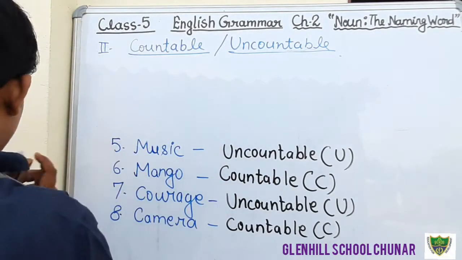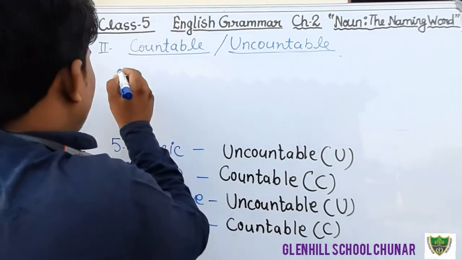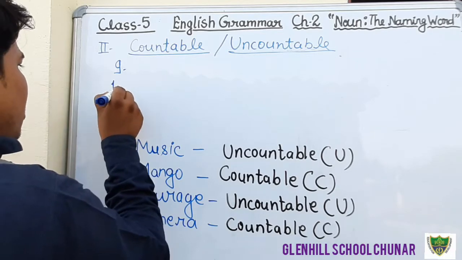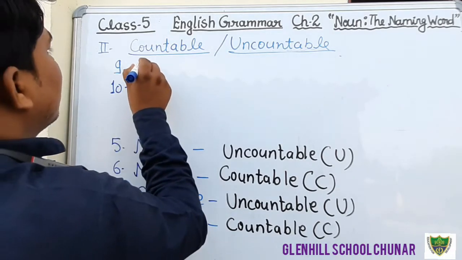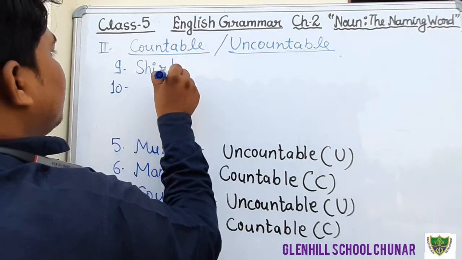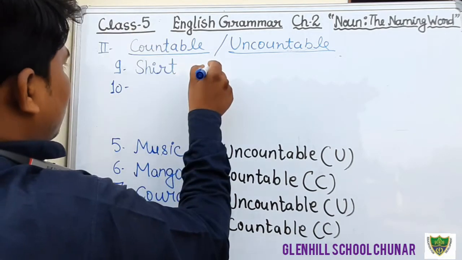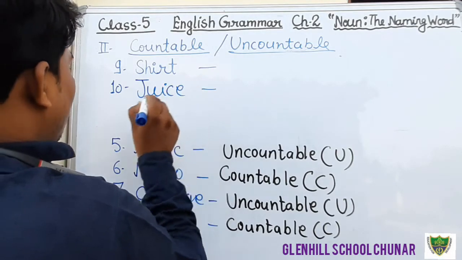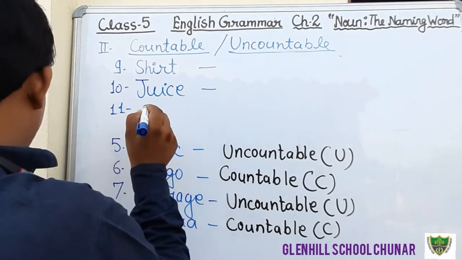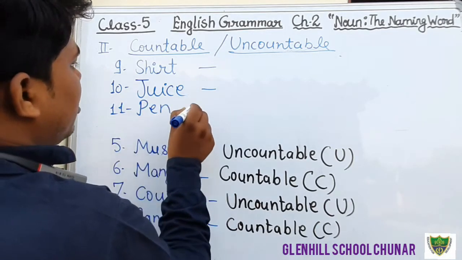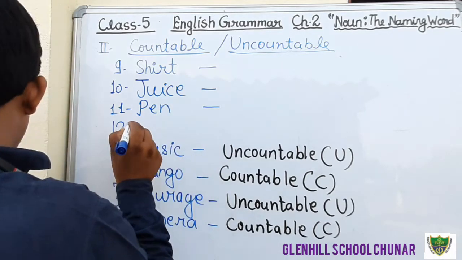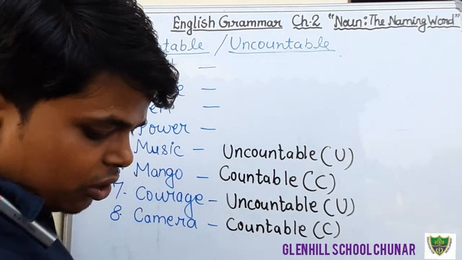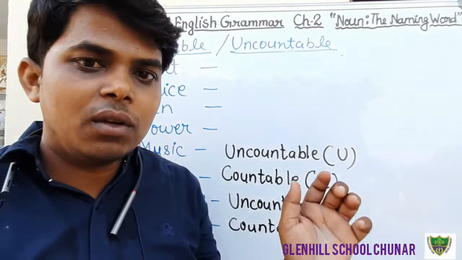Now, question number 9. What is question number 9? I am going to write it. Question number 9 is shirt. Question number 10 is juice. And question number 11 is what? Pen. And question number 12 is what? Power. Okay. These are the words. These are the questions.